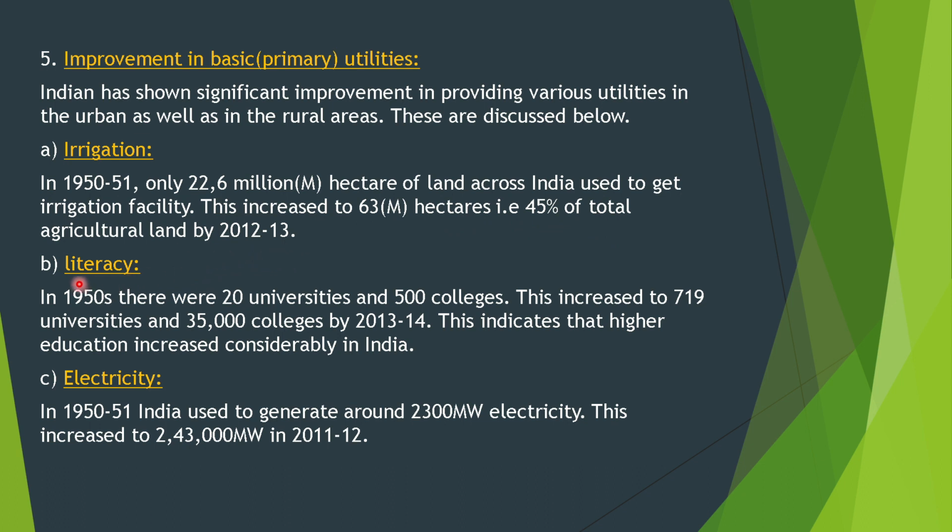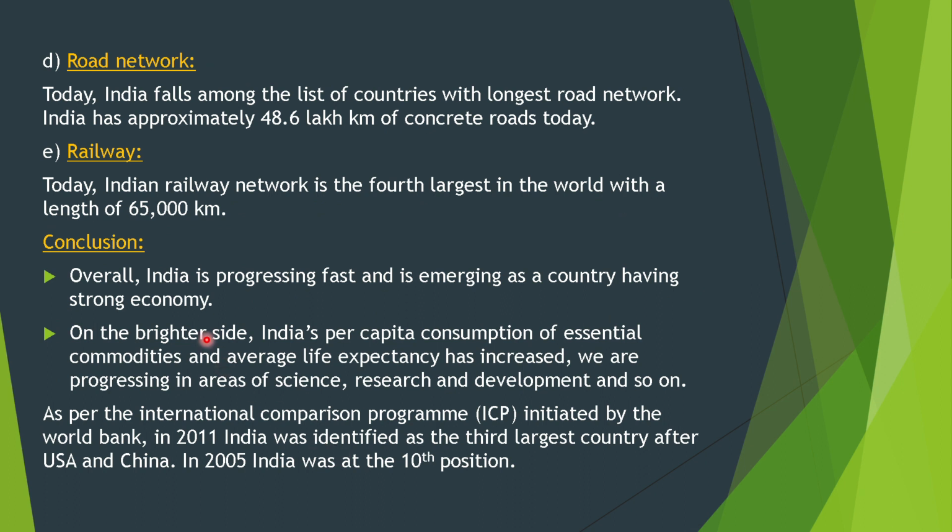B. Literacy. In 1950 there were 20 universities and 500 colleges. This increased to 719 universities and 35,000 colleges by 2013-14. This indicates that higher education increased considerably in India. C. Electricity. In 1950-51, India used to generate around 2300 megawatt electricity. This increased to 2,43,000 megawatt in 2011-12.